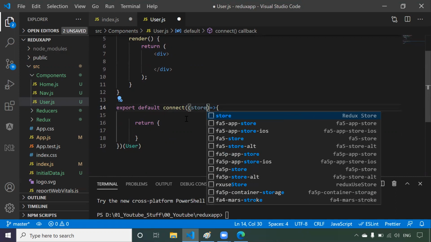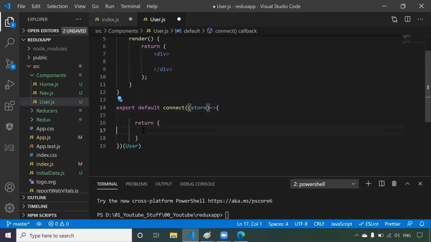Now, how this object is passed as props, that code we don't know. That code has been written by connect and we need not care. We should know that if I pass one callback function to this connect, this callback function will be called by connect, and it will return one object, and this object will be present to the user component as props.